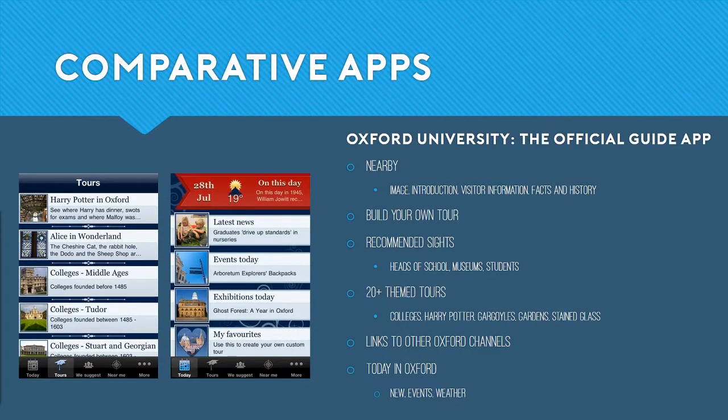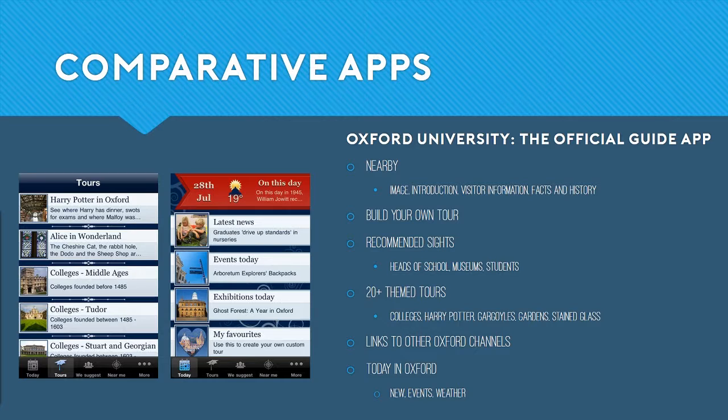I've done some research into comparative apps, as there are no competitor apps of this type specific to the Dundee area. The Oxford University's official app guide has some interesting features and some features that our own product will have. Like U Dundee, Oxford's app features themed tours. It also employs a nearby feature advertising areas and businesses.